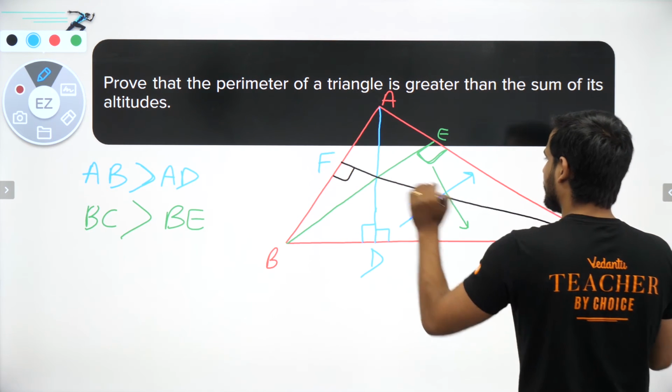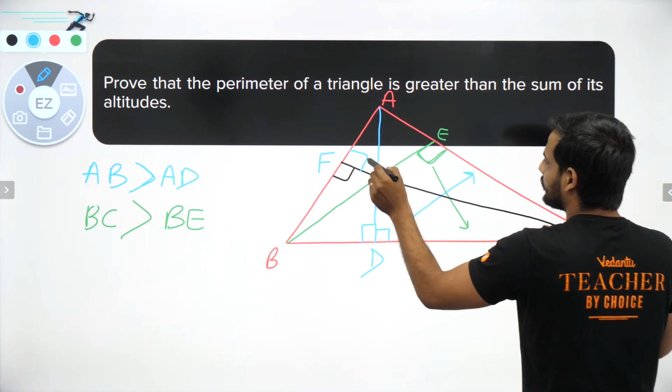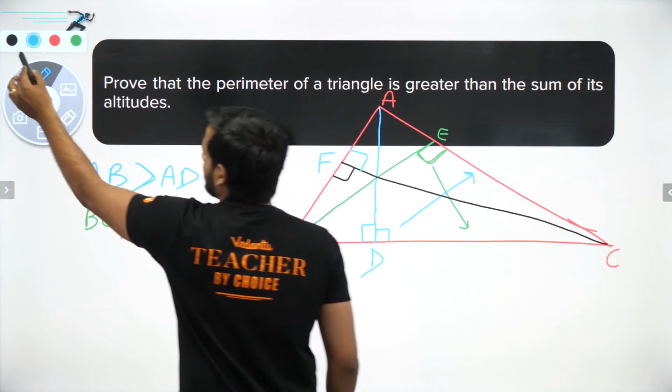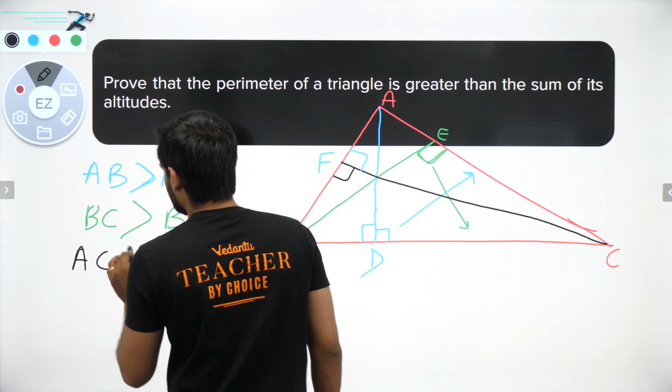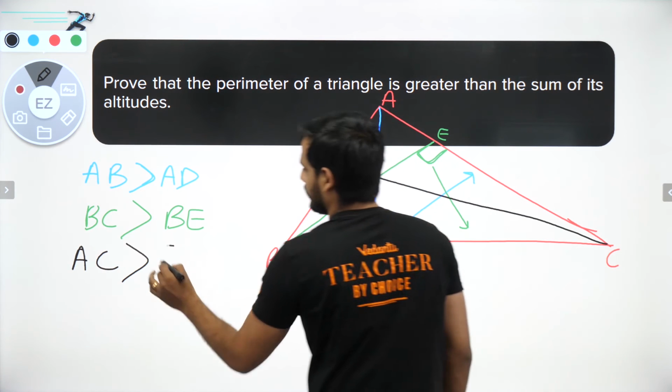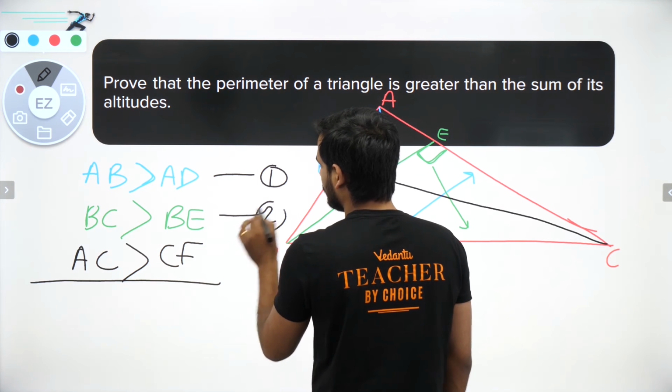In AFC, this 90 degrees is the largest angle, so the side opposite to it is AC. So I will say AC is greater than the altitude CF. Now add all the three inequalities, 1, 2 and 3.